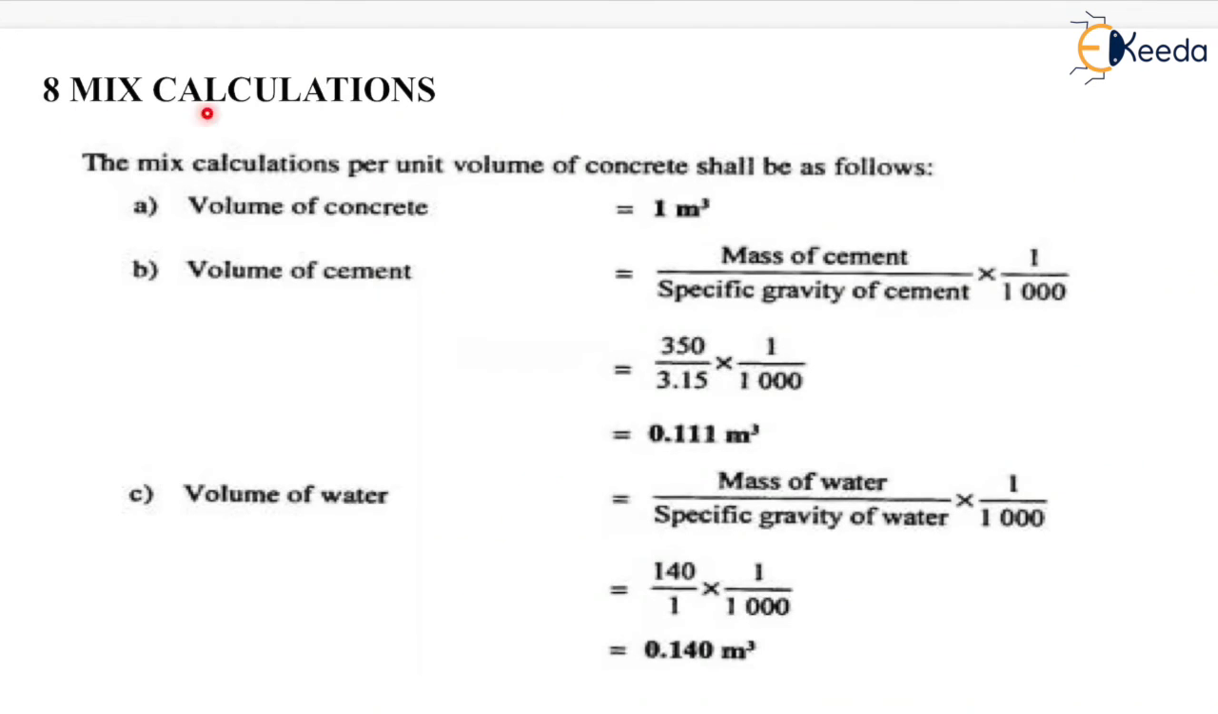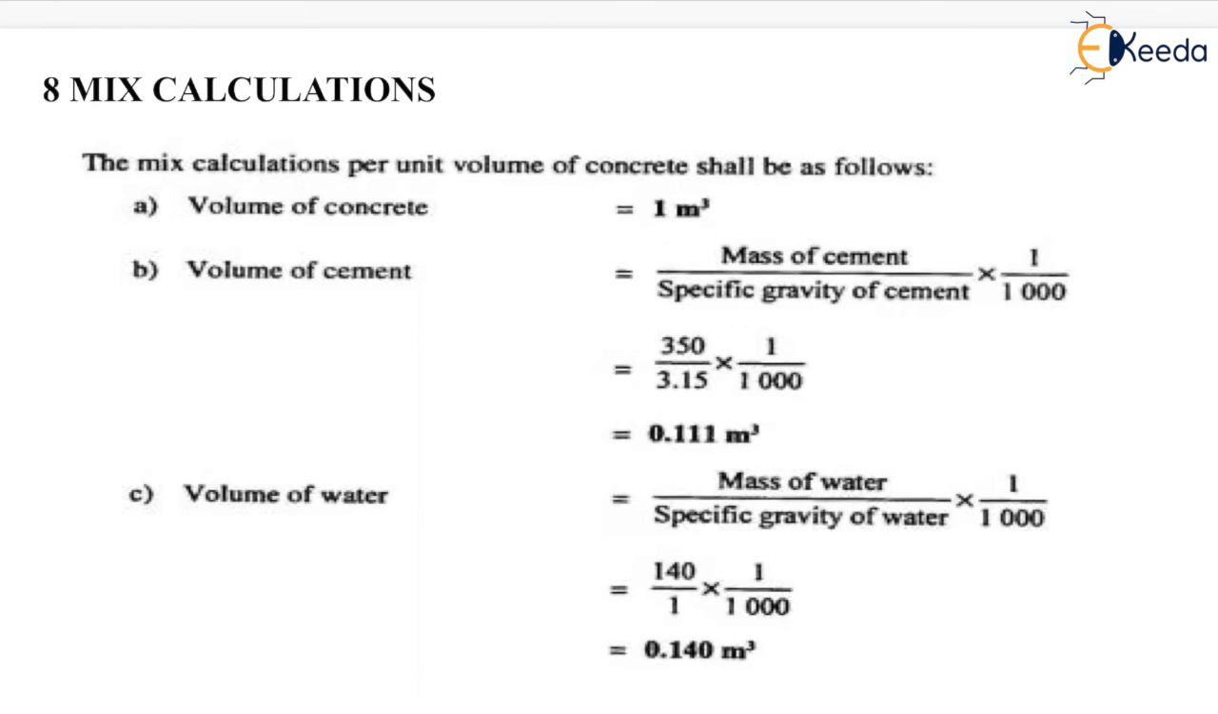Now next is the mix calculation. The mix calculation per unit volume of concrete shall be as follows. Volume of concrete will be equal to 1 meter cube. Volume of cement will be equal to mass of cement divided by specific gravity of cement into 1 by 1000. By putting the mass of cement as 350 and specific gravity as 3.15, volume of cement comes out as 0.111 meter cube. Similarly, volume of water can be determined by the same formula, that is mass of water upon specific gravity of water into 1 by 1000.